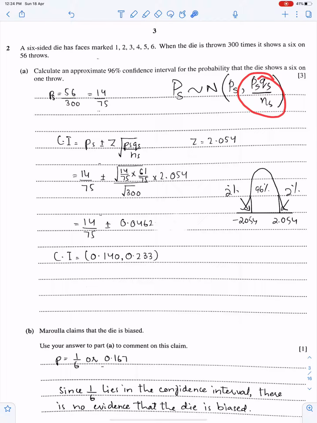PS QS over NS. So PS is this, QS will be 1 minus this, that means 61 over 75, and NS is 300. So give your answer up to 3 significant figures. This is the required confidence interval for population proportion.